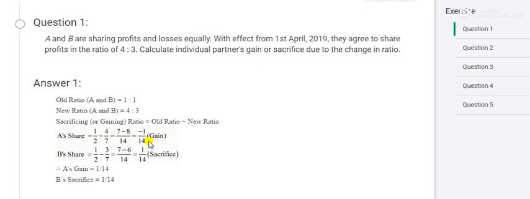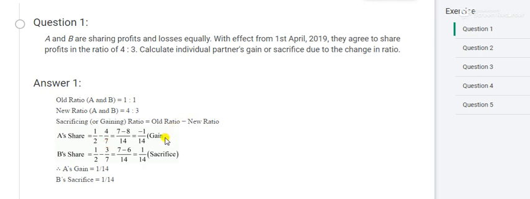This question is again and again striking in your mind: sir, why is minus gain? Minus is sacrifice, why are you saying that minus is gain? Listen to the logic. Earlier the share was 1 by 2. Now the share is 4 by 7. It means this 1 by 2 is more or 4 by 7 is more? 4 by 7 is more. Divide it, you will come to know. 4 by 7 value is more. If this value is greater than this, it means earlier he was getting only this share and now he will get 4 by 7. It means that he is in gain. Now is it clear why minus is gain?